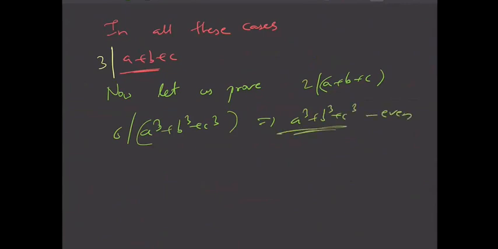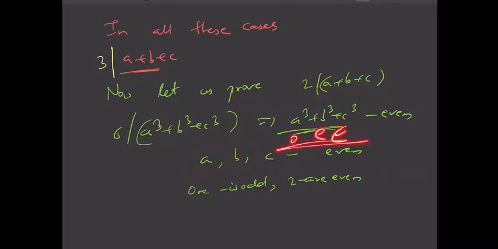This is possible if A, B, C are all even, or one is odd and two are even. Then only is a cube plus b cube plus c cube an even number, right? So you can see that a cube plus b cube plus c cube is even if all A, B, C are even, or one is odd, then its cube is odd and the other two are even. Then only this can be even.